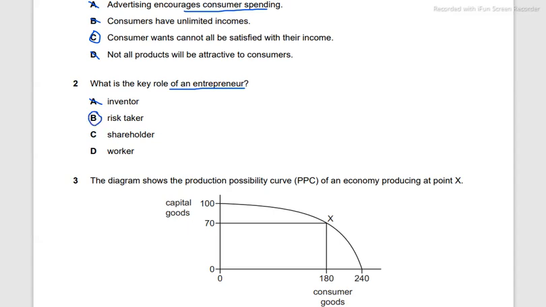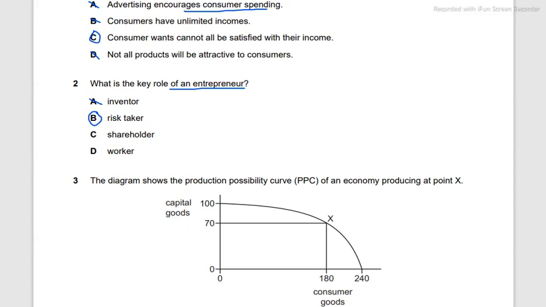C and D are also not the answers. As shareholder, it's not necessary for an entrepreneur to be a shareholder. A manager who is actually making key decisions, a really top-notch director, may also be an entrepreneur. So it is also not necessary. However, an entrepreneur is usually the shareholder of the business, if it's a company.